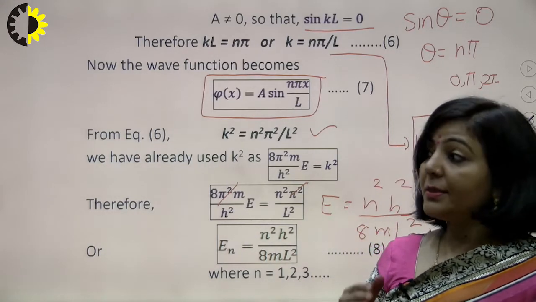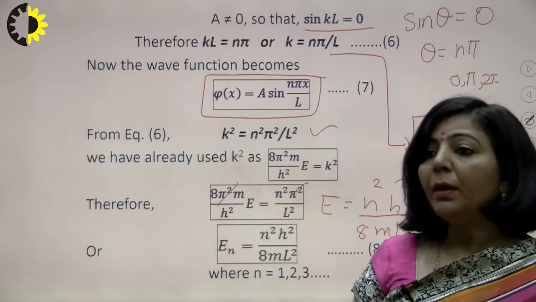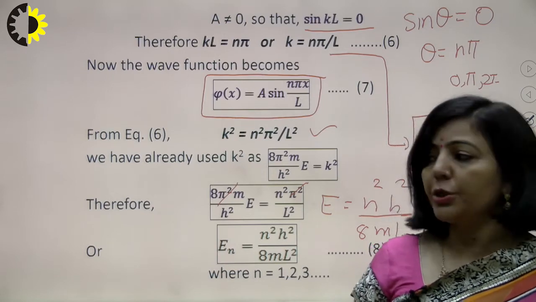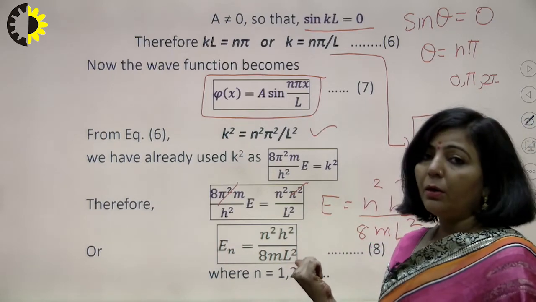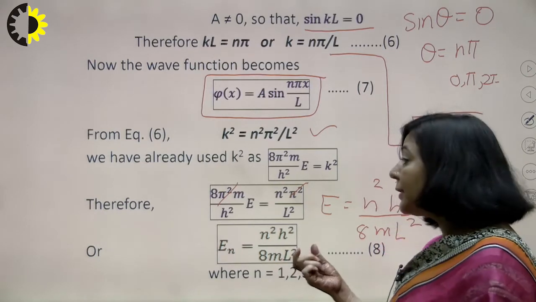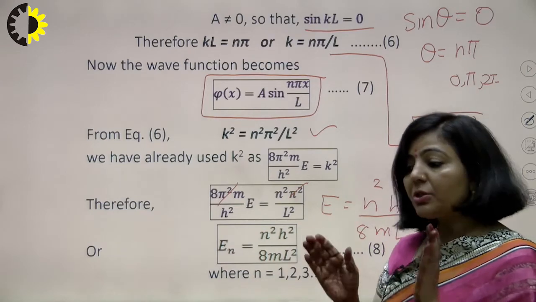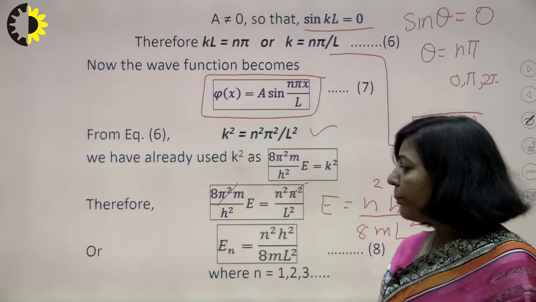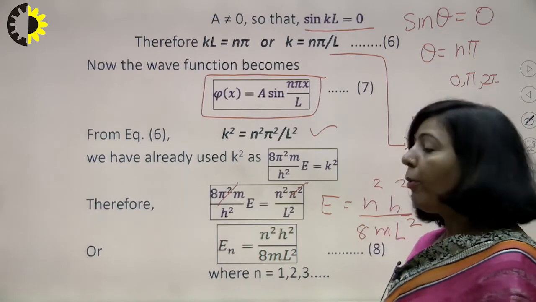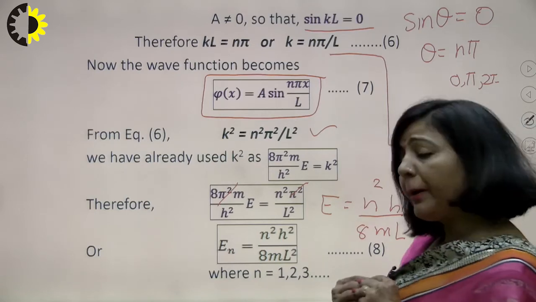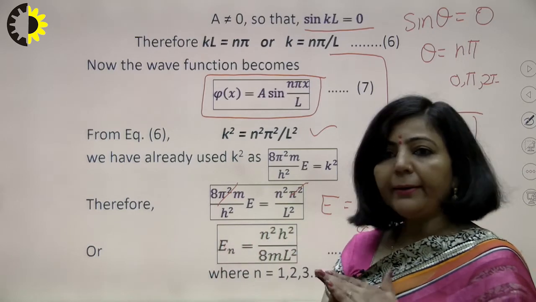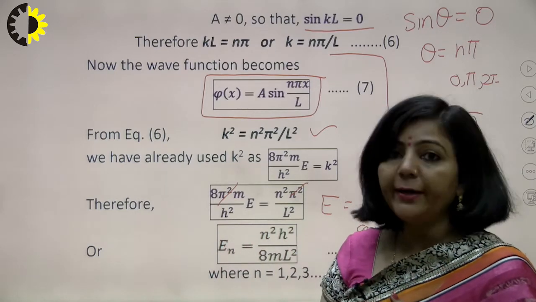And you know, the Schrodinger equation is solvable only for certain values of energy, and these are those values of energy. So these values are known as energy eigenvalues. These are the energy eigenvalues for this particle which is trapped in this one-dimensional infinite potential well, or one-dimensional potential box. One more important point is that when this particle is moving between 0 and L, it will exist in certain well-defined energy states.